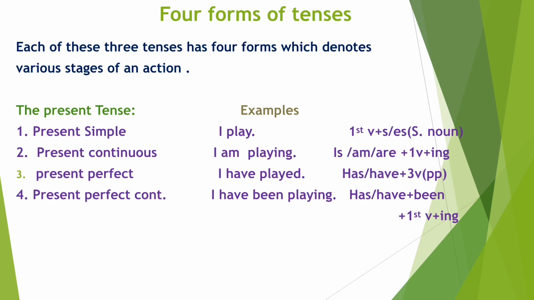And the next type is present perfect continuous tense. In this tense, we use has or have plus been, and with first form of verb, we use ing. See the example, I have been playing. This perfect continuous form shows that the action which has begun sometime in the past still continues.